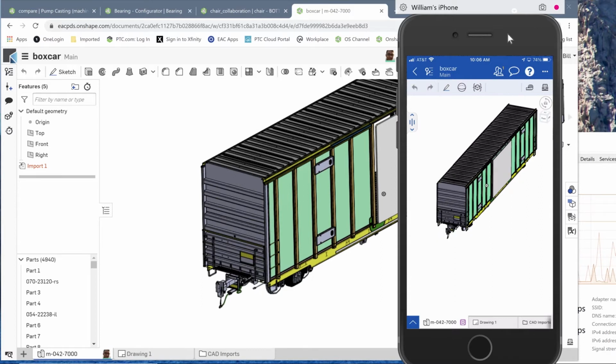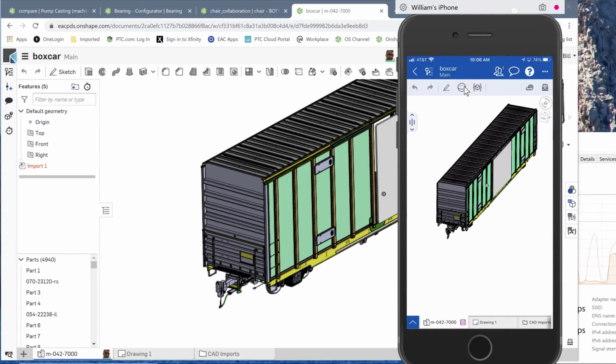In addition to that, if I needed to, I can go in and work with all the features that are in Onshape. So just by selecting the button that we see right here, the feature menu comes up and I can start working on this model. Now, typically you're not going to be doing that on your phone, but you can use your phone to take place or use in design reviews, to look at some drawings, things like that.